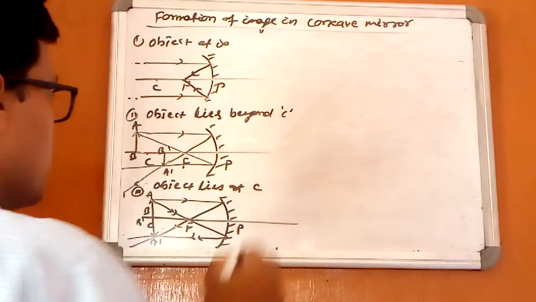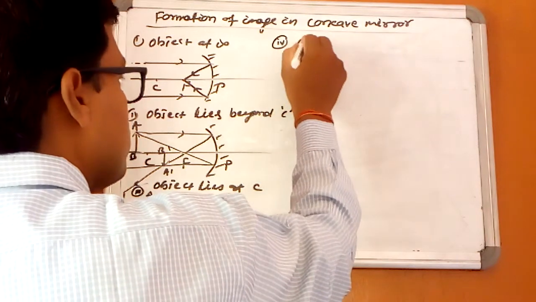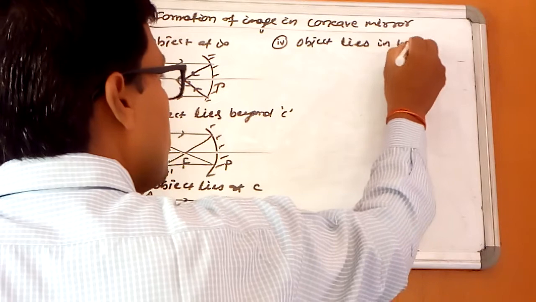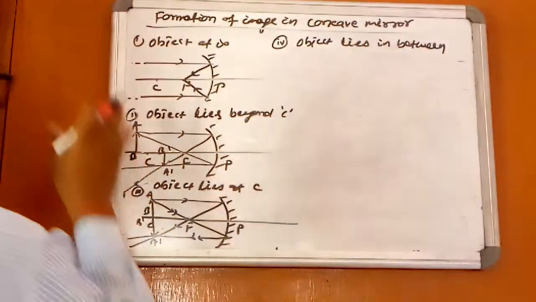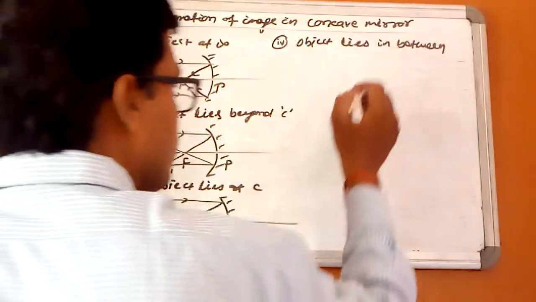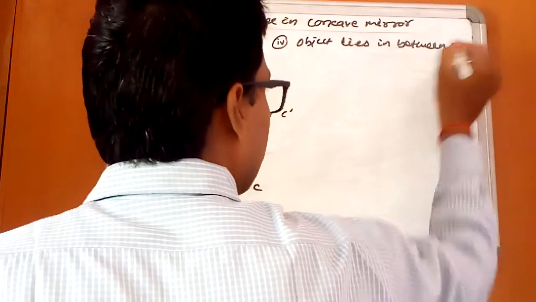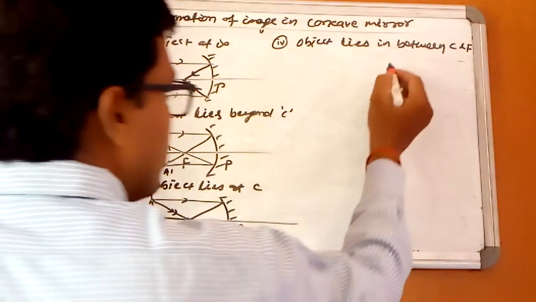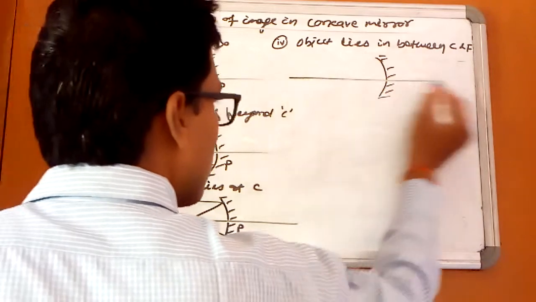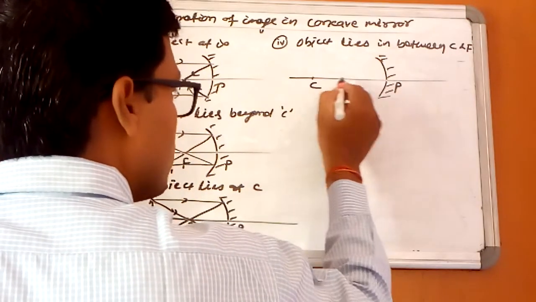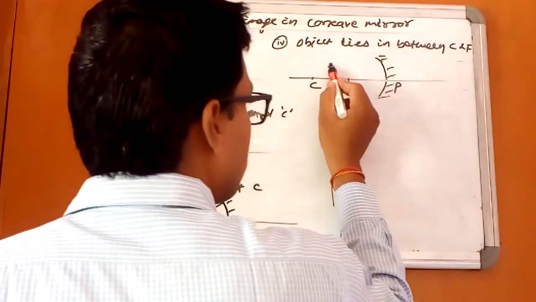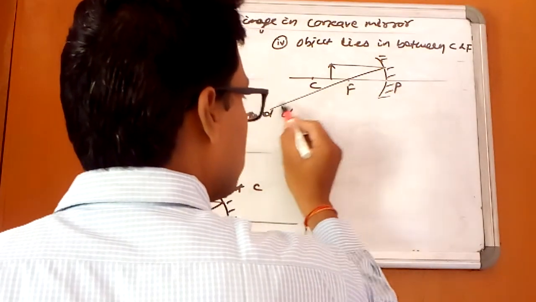What happens if the object lies in between? First it was infinity, now beyond C, at C, now it is in between C and F. Pole, center of curvature, focus, the object is placed here. The light ray coming parallel passes through the focus,